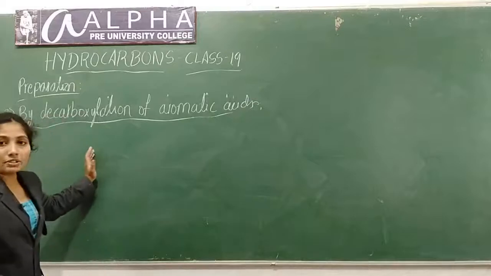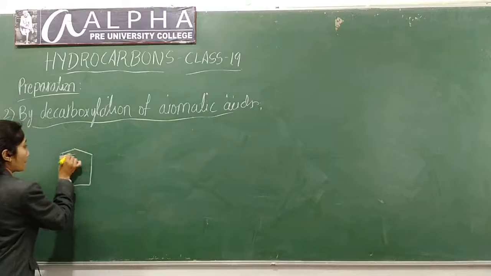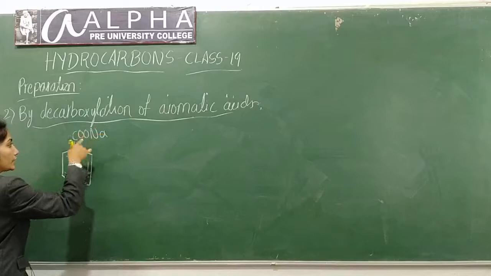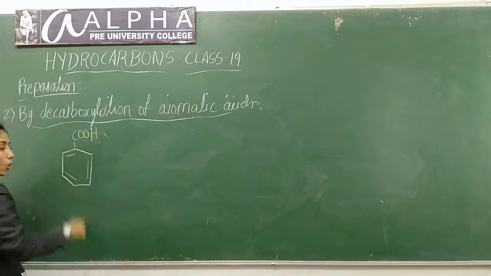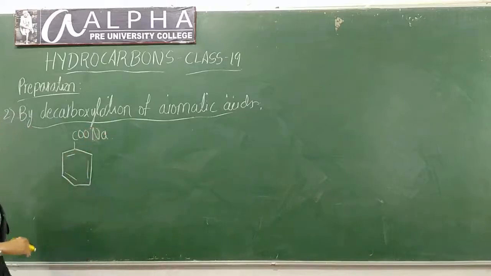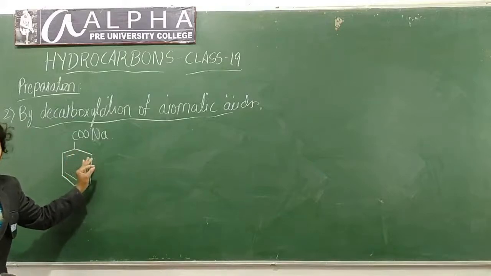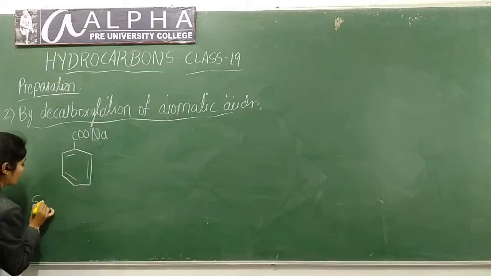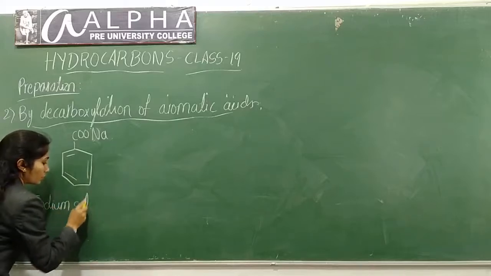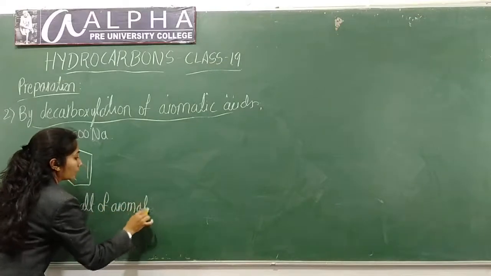If you take the sodium salt of benzoic acid, this is benzoic acid, COOH, and I am taking the sodium salt of benzoic acid, COONa. This is an aromatic acid: the sodium salt of an aromatic acid.